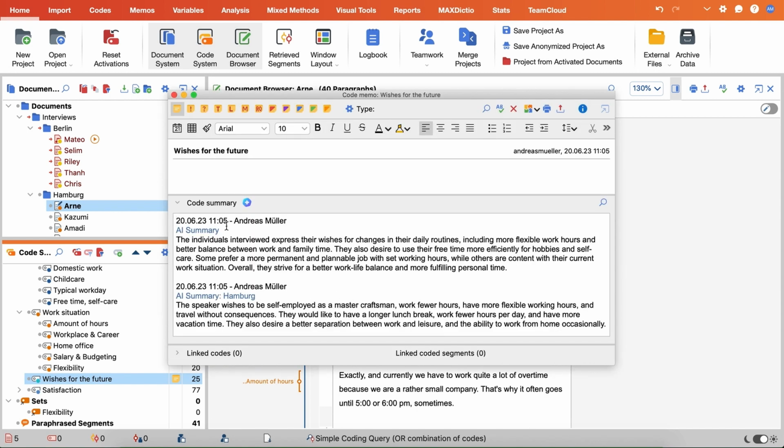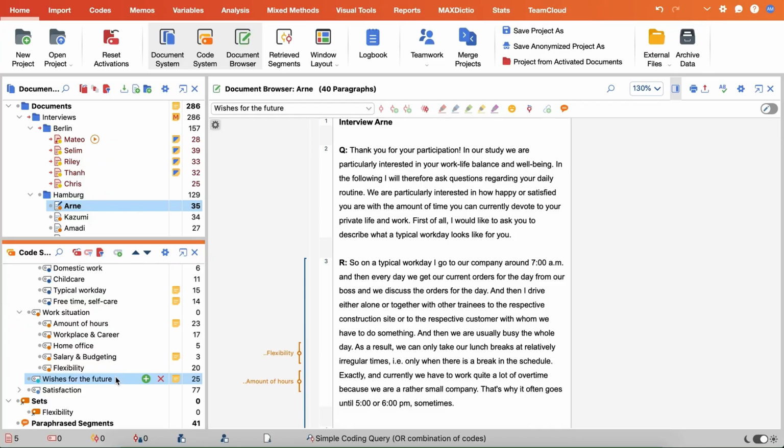And then you write another segment for the same code, but for a different group of documents, for interviews conducted in Hamburg. This allows you to quickly compare one group of documents to another group of documents and write a concise summary for both of them.